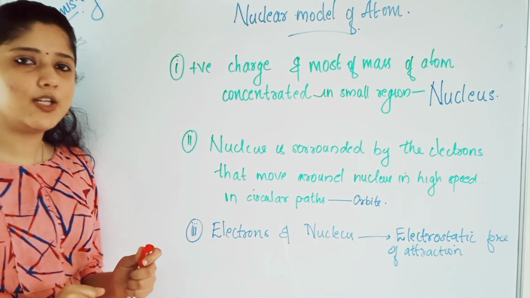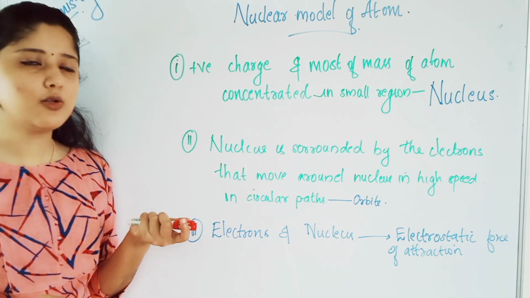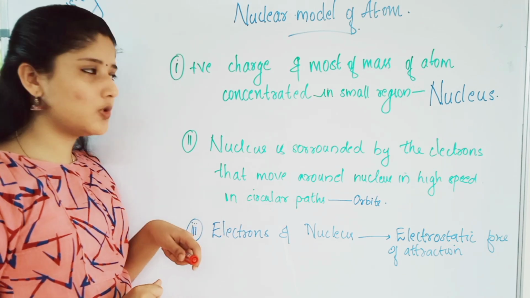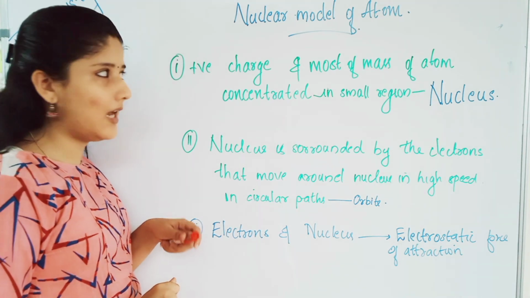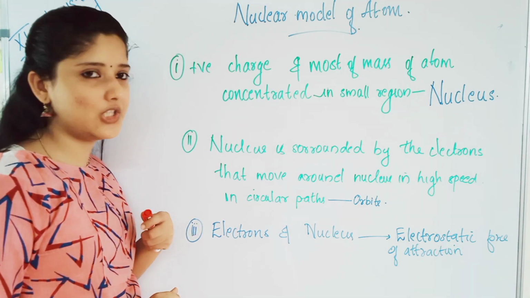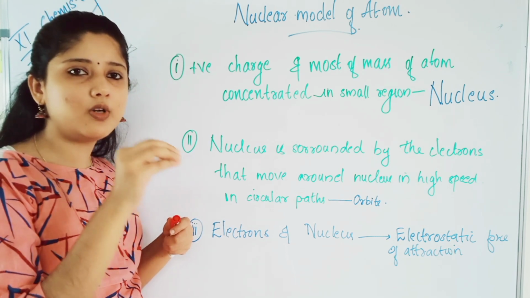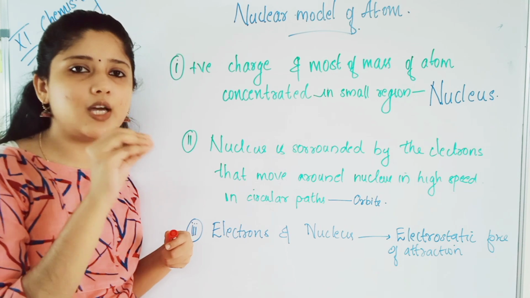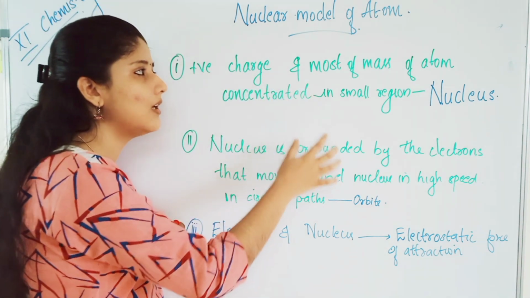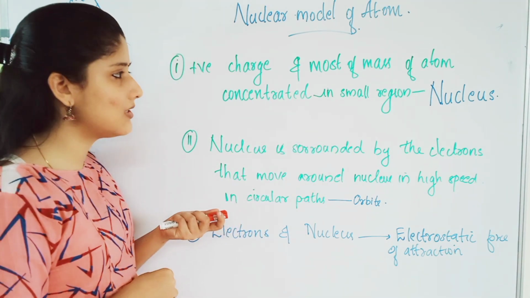From these observations and conclusions, Rutherford proposed the nuclear model of the atom. Let us look at the points inside the nuclear model proposed by Rutherford. The first point is that the positive charge and most of the mass of the atom is concentrated in a small region. And he called that small space what? Nucleus. Most of the positive charge and mass of the atom is concentrated in that small region, and he called it the nucleus.